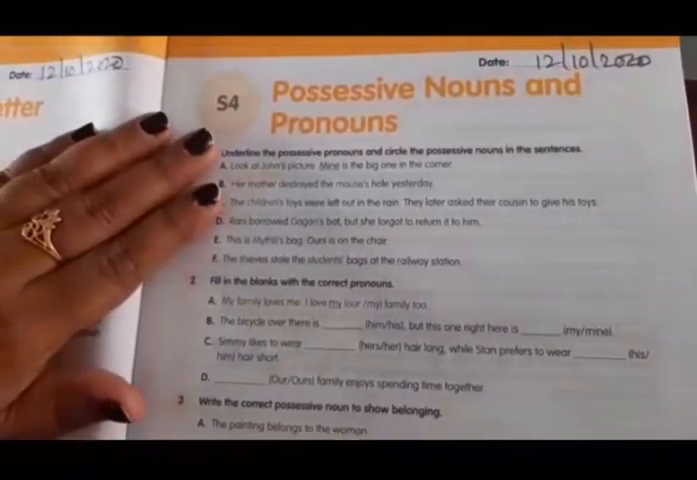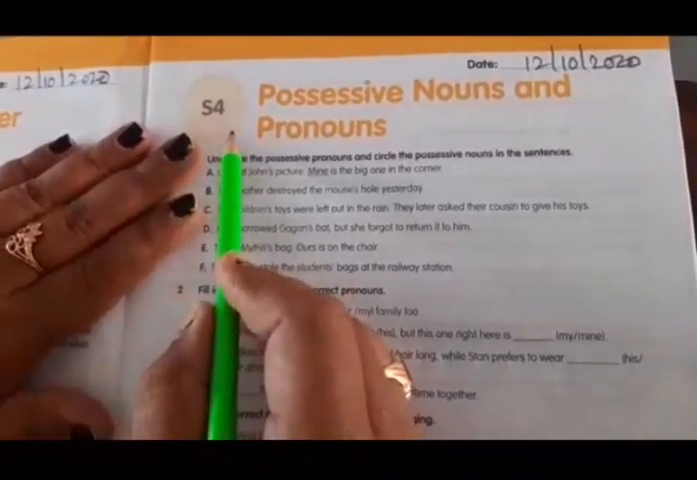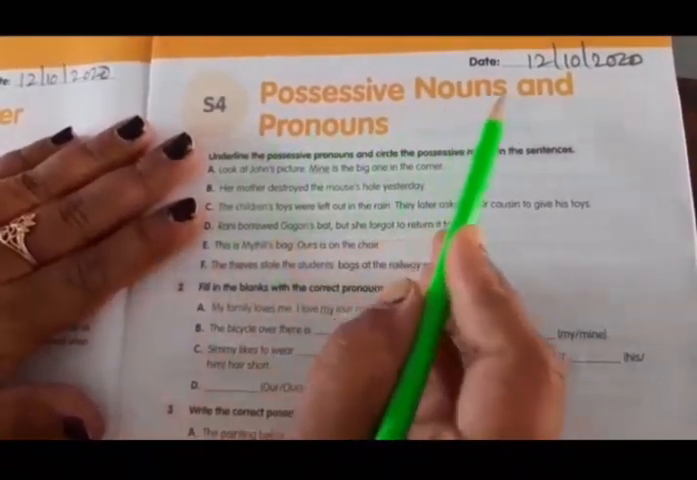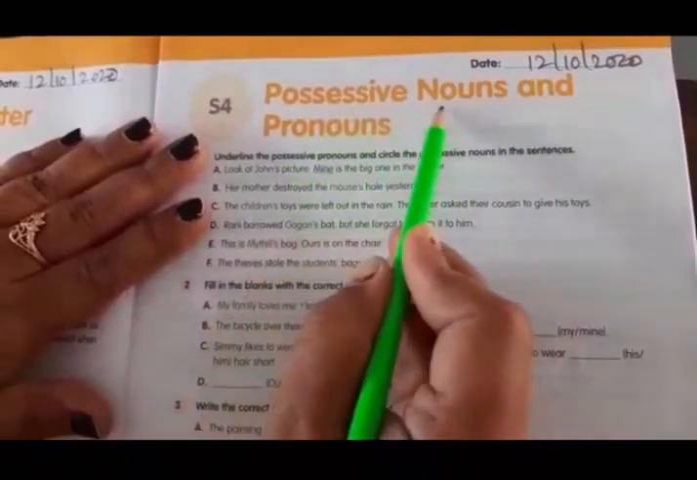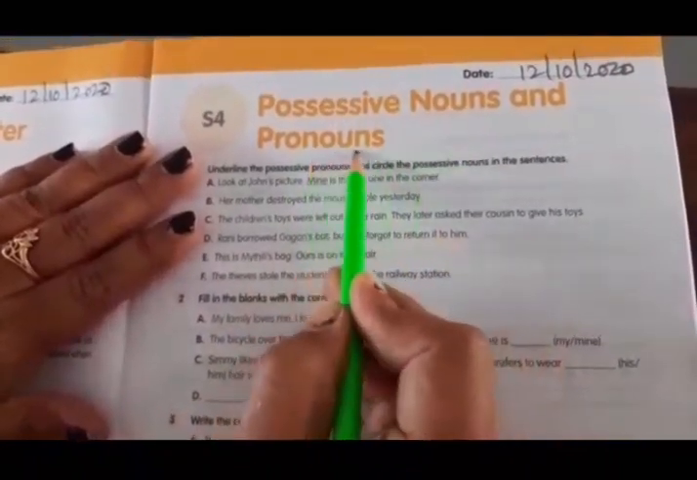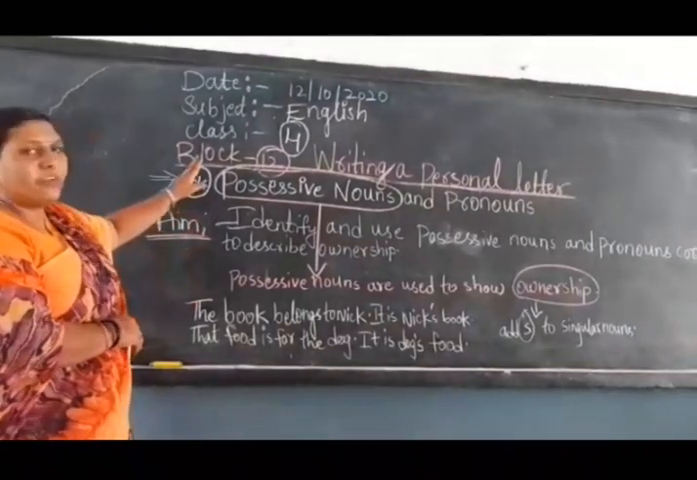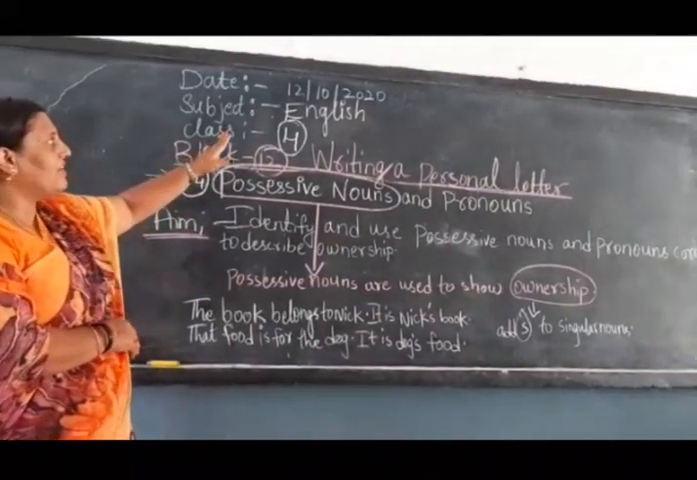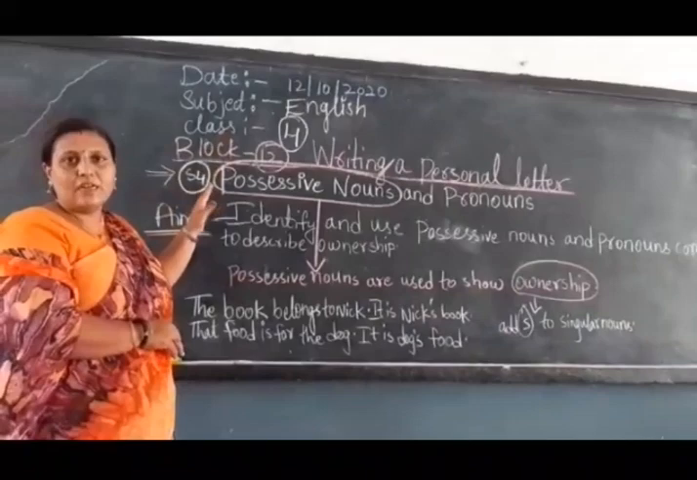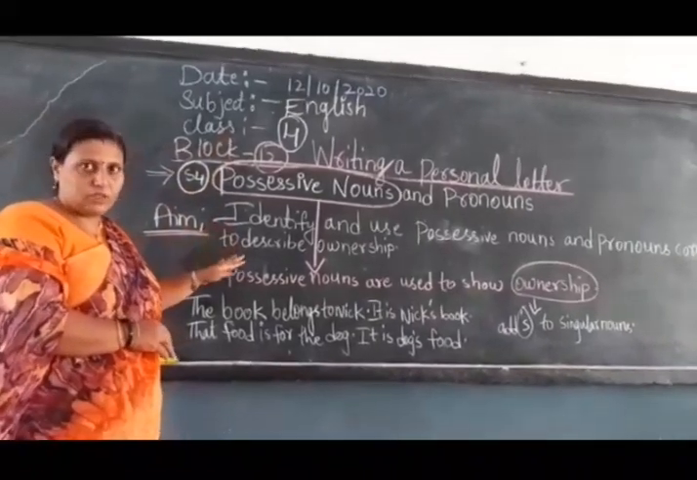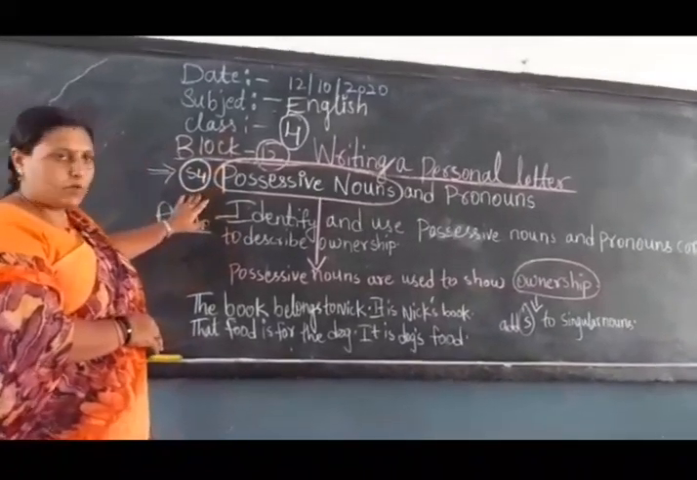So we are doing S4 also now. In S4, I am going to explain possessive nouns and pronouns. What are nouns? What are possessive nouns and pronouns? Now, children, write today's date. We have completed S3; nothing was there, only from the workbook we should write. Now I am doing S4 also.